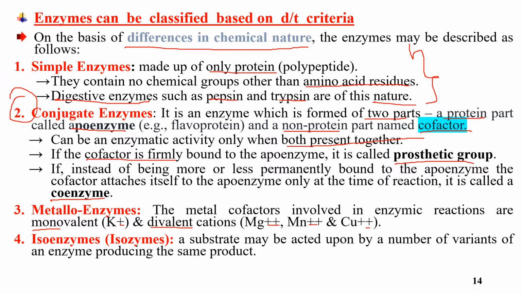The last one is isoenzymes. A substrate may be acted upon by a number of variants of an enzyme producing the same product. If different enzymes work on the same substrate to produce the same product, they are called isoenzymes.